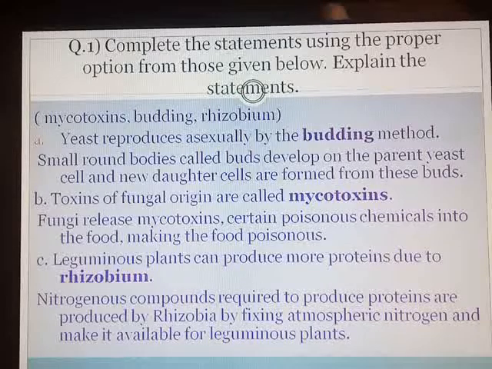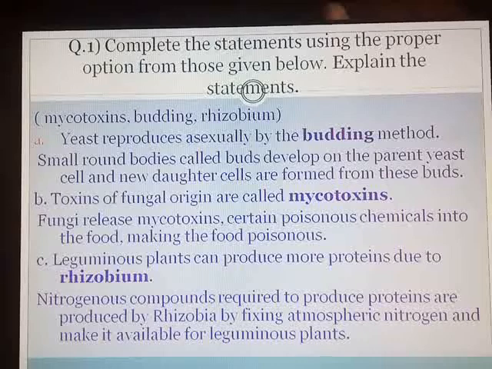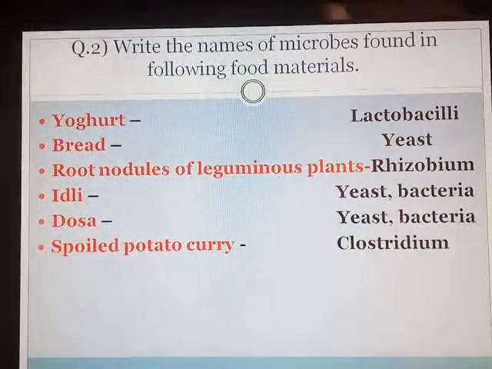So here we complete with question number 1, that was complete the statements using the proper option, and not only that, explaining the complete statement. We move on to question number 2. Very easy question. Write the names of the microbes. You know the name of our chapter is useful and harmful microbes. So write the names of the microbes found in the following food materials.